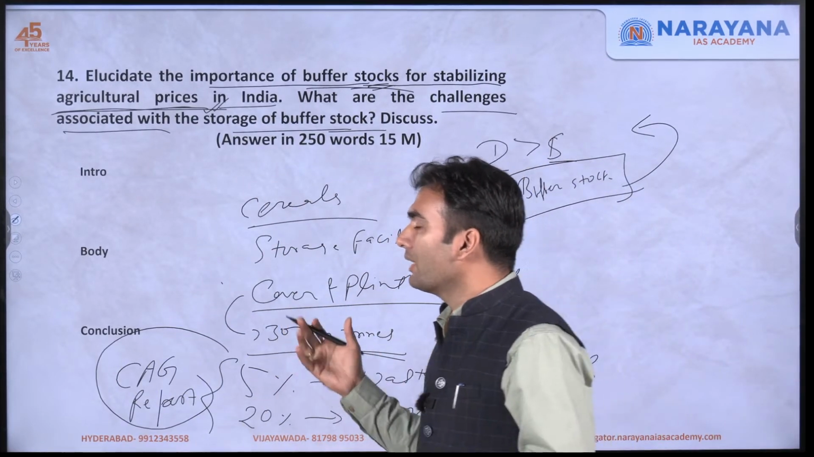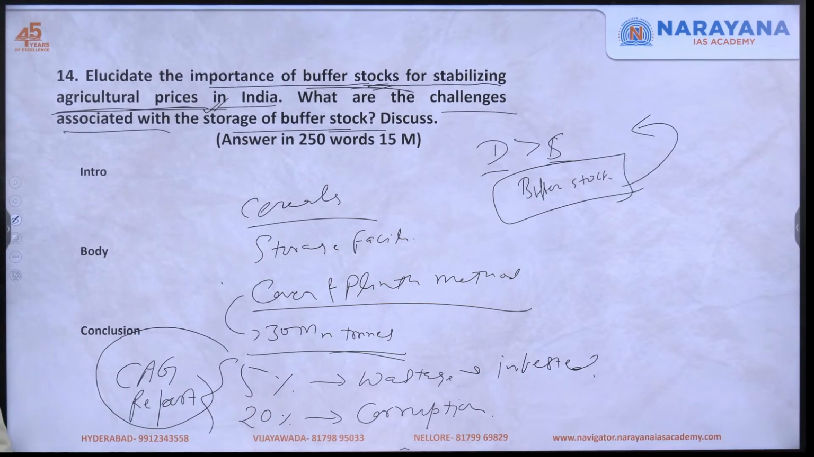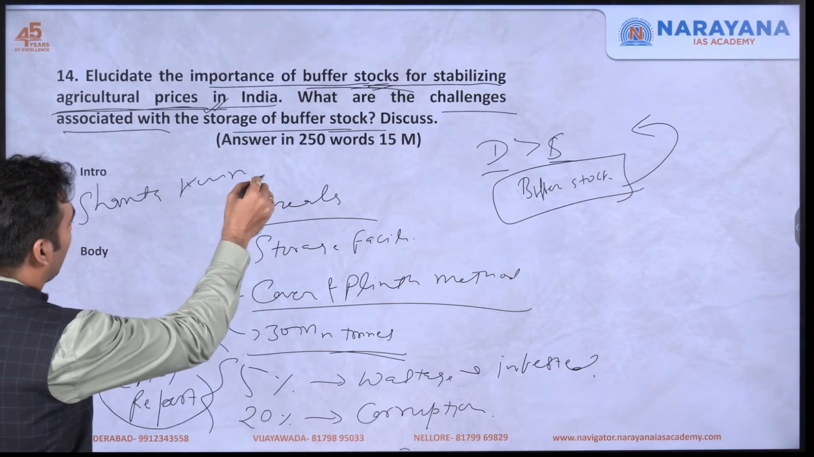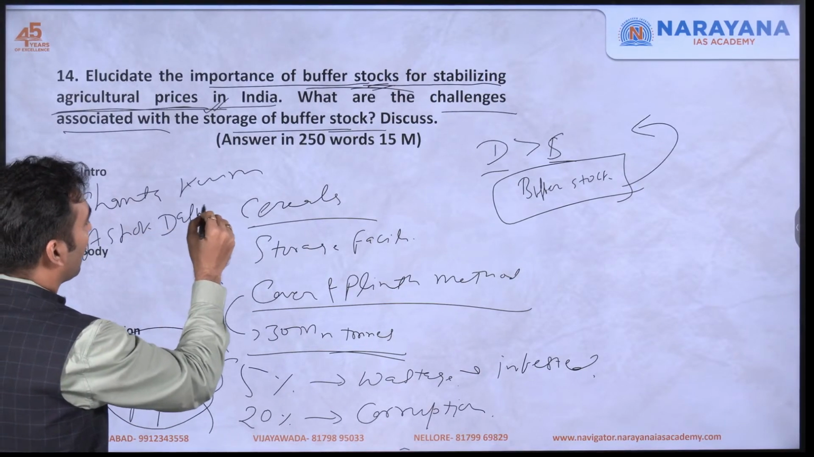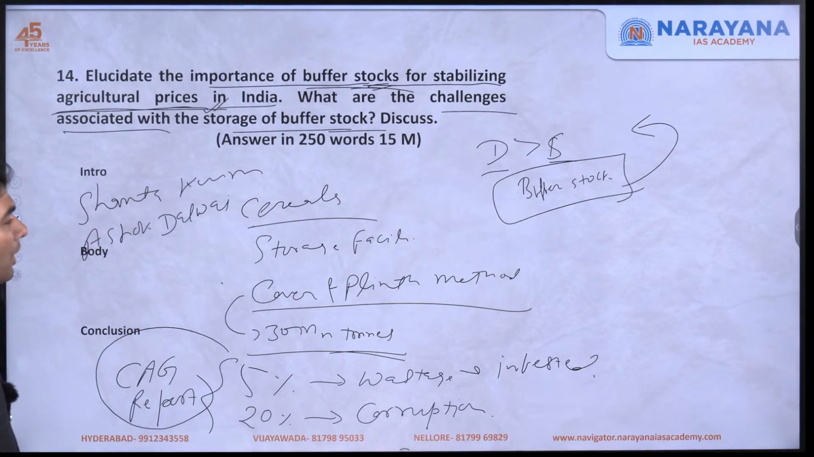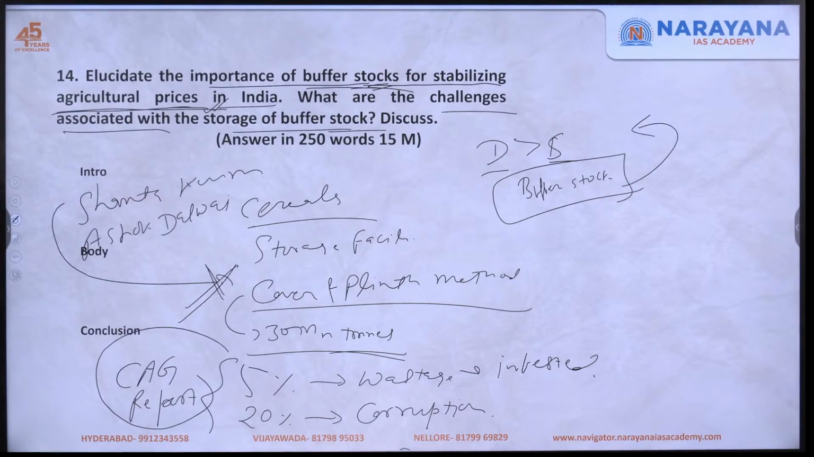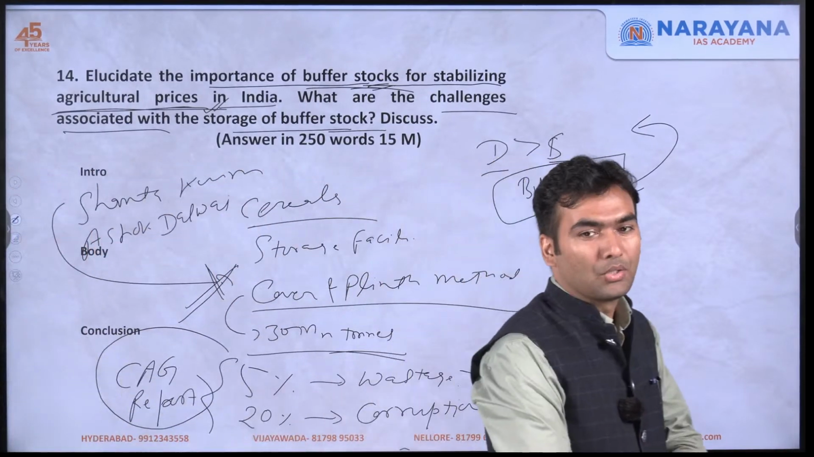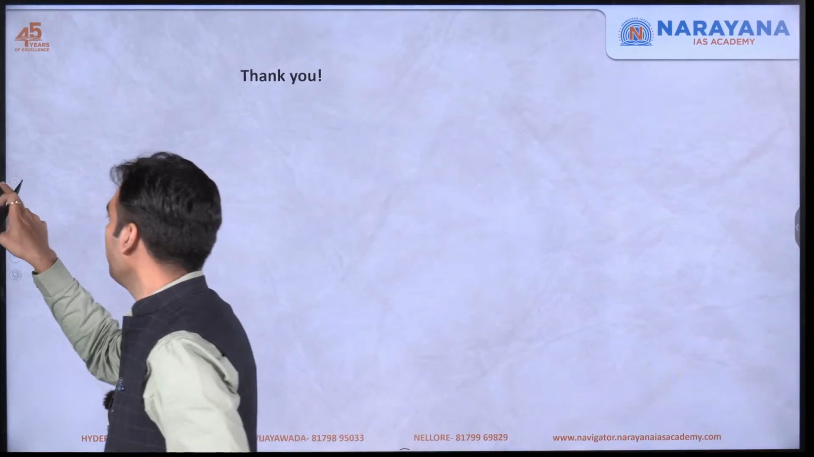Obviously, in the context of these challenges, by quoting the reports of committees like the Shanta Kumar committee and the Ashok Dalwai committee, you can write the suggestions. Like, the Shanta Kumar committee has said that you should do away with this cover and plinth method. This is not an efficient method. This is leading to a lot of wastage, and you should do away with this method. So that's all that we have to cover in the economy section.